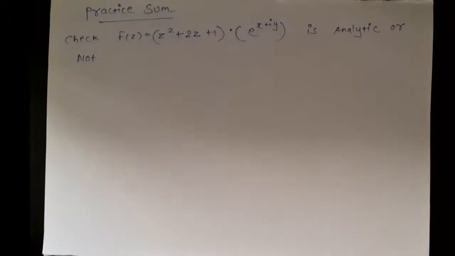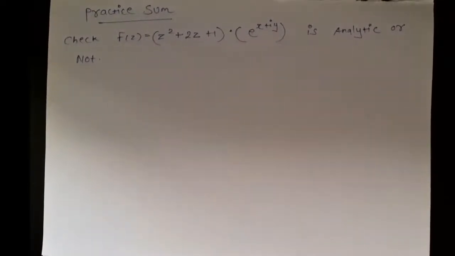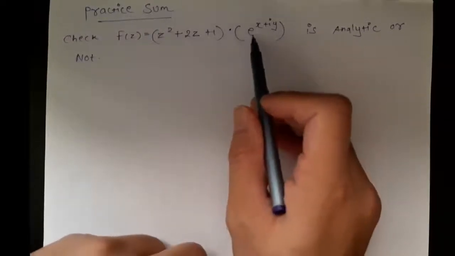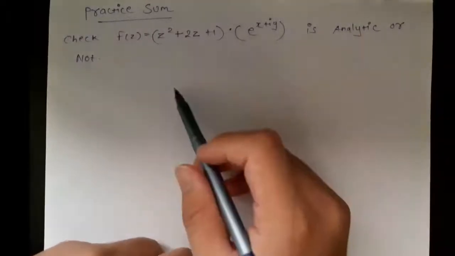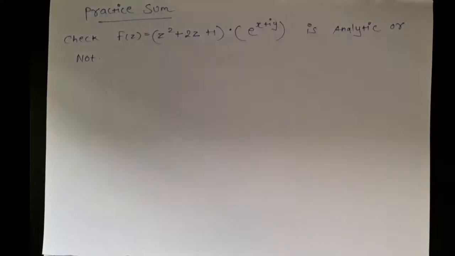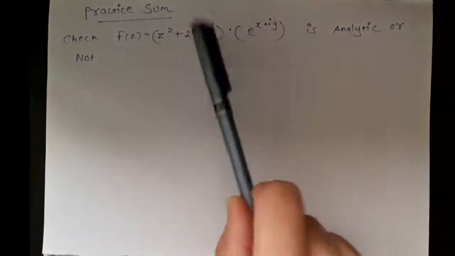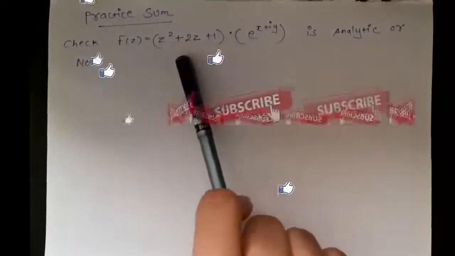I will give a practice sum: check whether the function f of z equals (z square plus 2z plus 1) into e raised to x plus iy is analytic or not. I will give the solution of this sum in the next video, but I want you to solve this sum. And if you got the answer, please share it in the comment section.